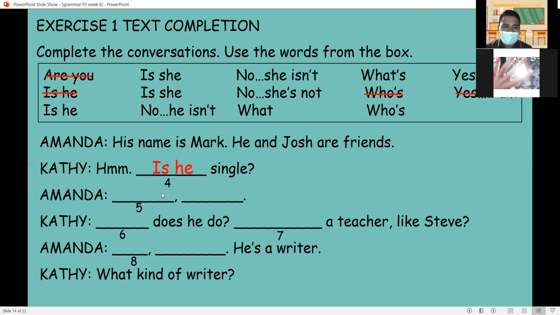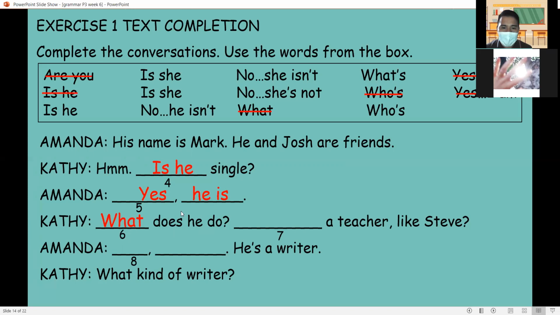Number 5. This is affirmative. So the answer is yes, he is. Very good. Number 6. Blank does he do? We are asking about work. So we use what?